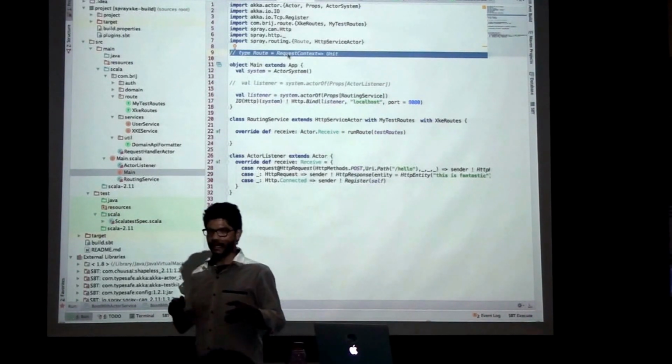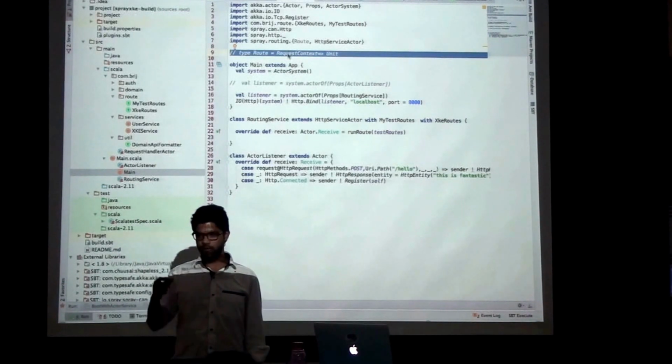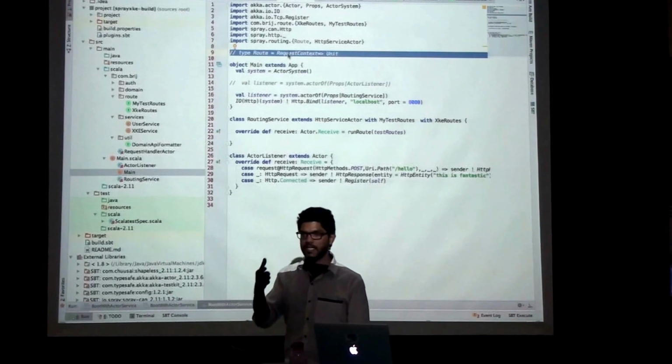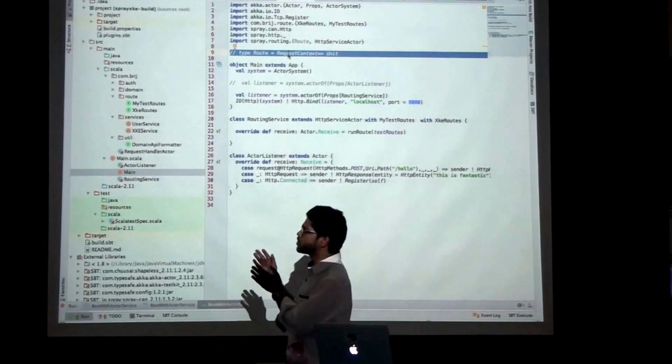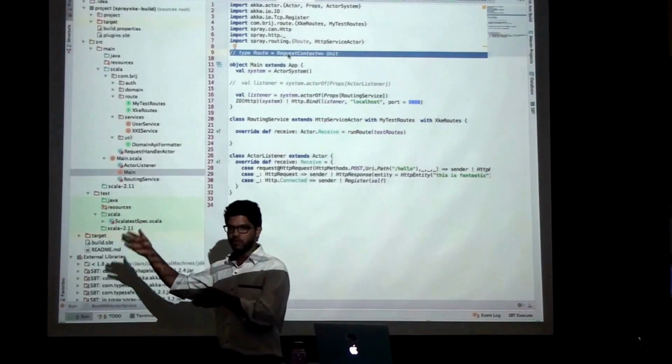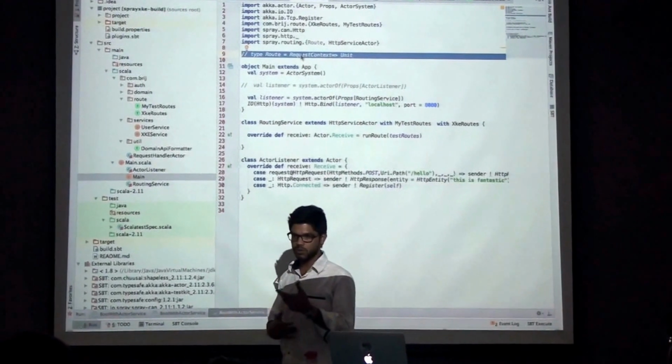Let's say there is a path hello, welcome, and so on. It will first pass the hello URI, then find the unmatched part, that is welcome, and then go further and further, and finally find out the main route which you have to use.